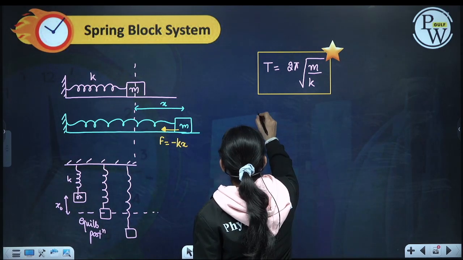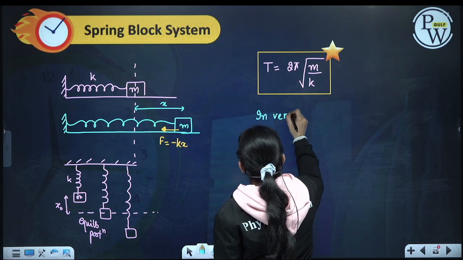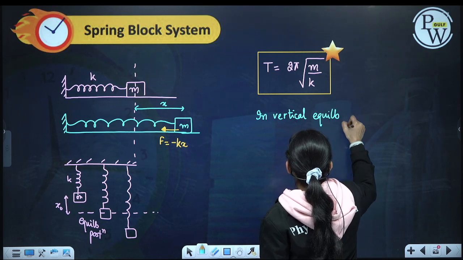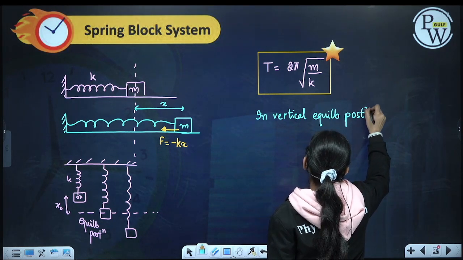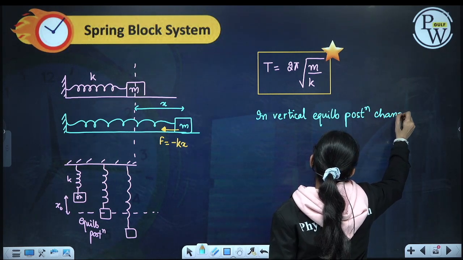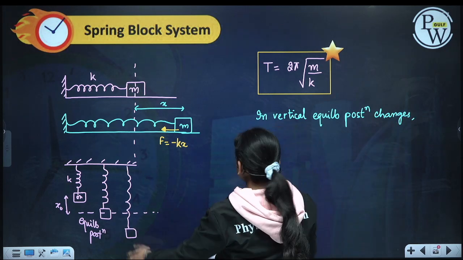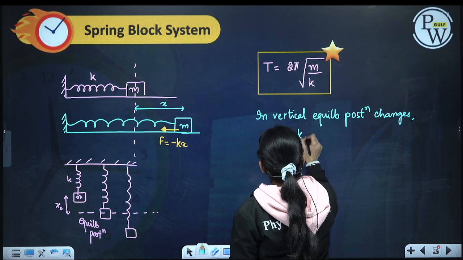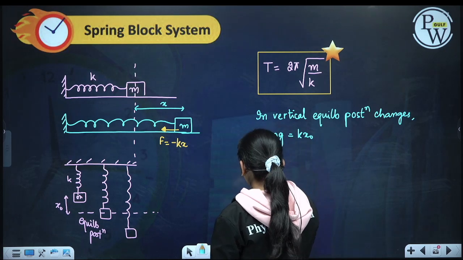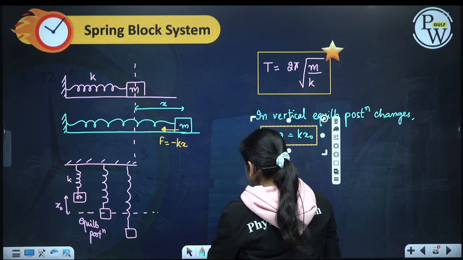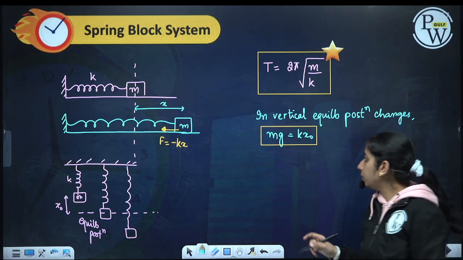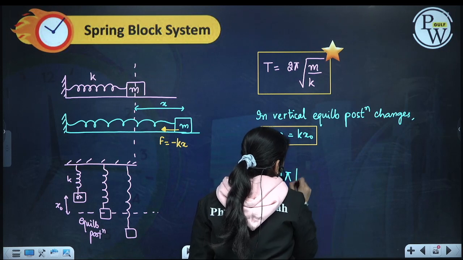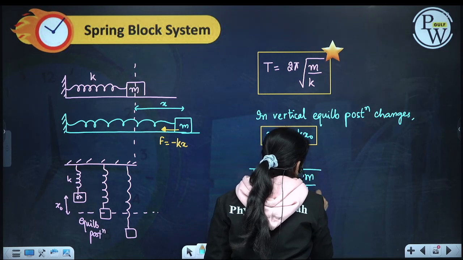In vertical, the equilibrium position changes but the time period remains the same. mg equal to kx naught will be my equilibrium position, but the time period will be 2 pi under root m by k only.